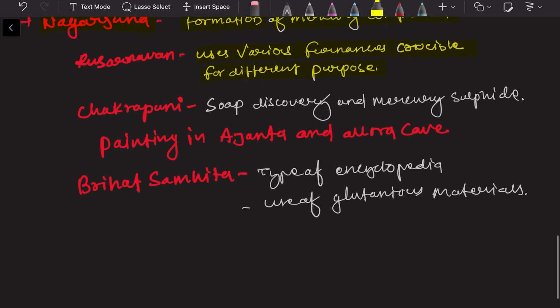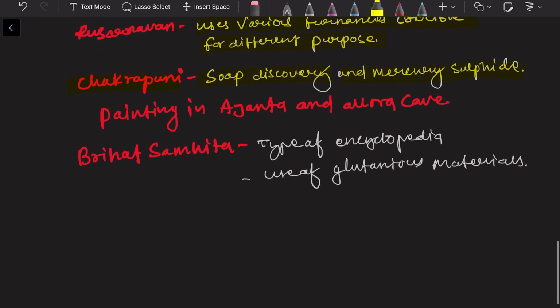Another scientist was Charakpani, who told about the soap discovery and mercury sulfide. Okay, so they were some of the chemical finds, and the scientists used some of the chemicals which were not discovered at that time. So we can say that India was modern at that time. The painting in Ajanta and Ellora caves is still a mystery, how the paintings were made, right?